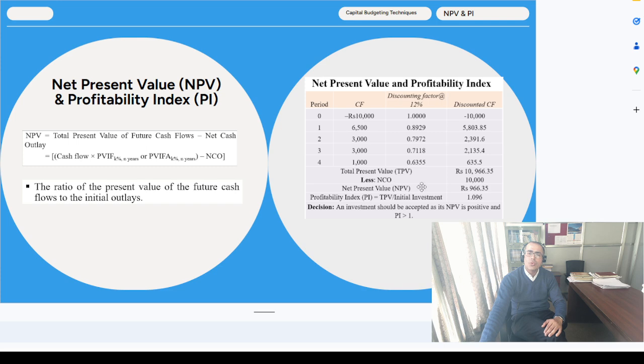Now you would be excluding 10,000, which is the net cash outlay investment amount. So here your net present value is 966.35. Now what about the profitability index? Then total present value, this divided by 10,000, so you would have a 1.96. Remember friends, when profitability index is greater than 1, then that project would be accepted. Right? In that case, your NPV would be positive also.